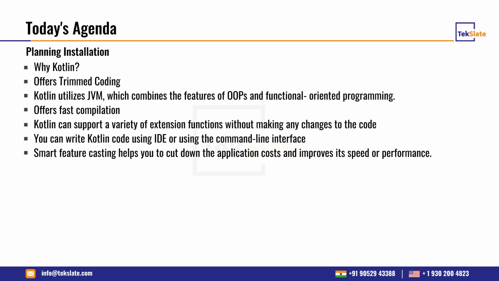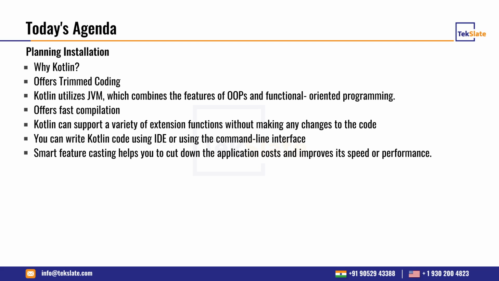Before 2017, they used to write the code in the Java language to develop Android applications, but after 2017, Google announced this is going to be the official language. From 2017 till date, it has been gaining so much popularity. Day by day, most developers are switching to this new technology, the Kotlin language.